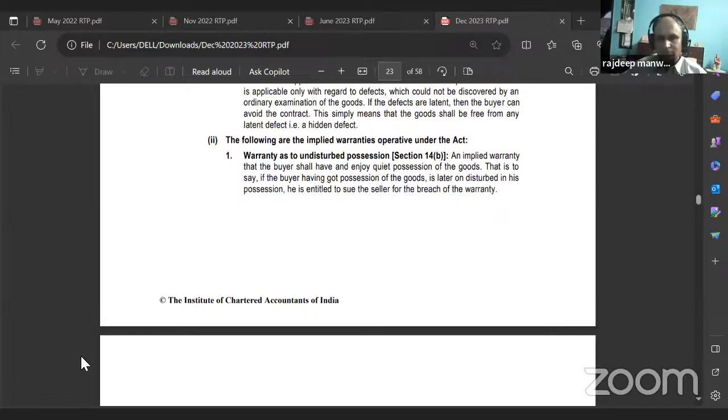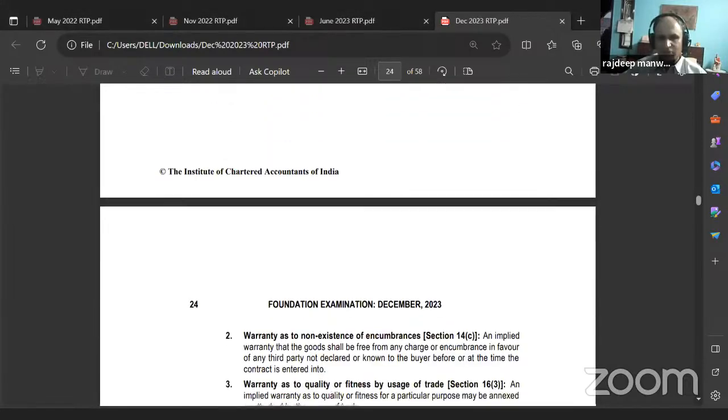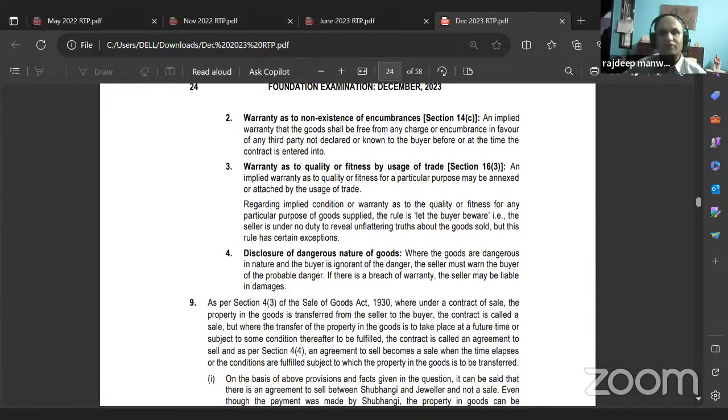Second part, the following are the implied warranties operative under the Act. First one, warranty as to undisturbed possession, section 14, subclause B. Just read the main headings, you all know them. Second, warranty as to non-existence of encumbrances.